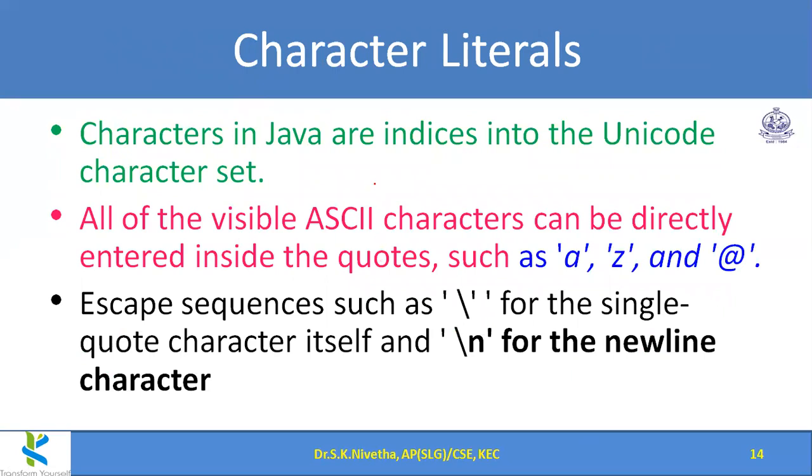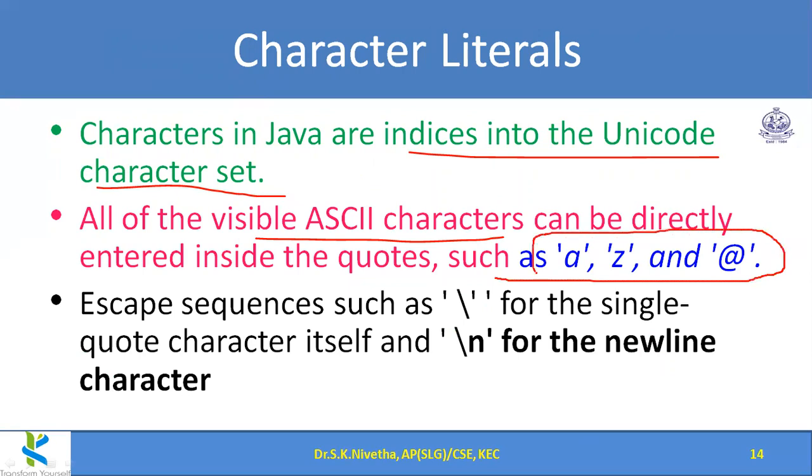And next is the character literal. As I told, this uses the 16-bit Unicode character set instead of the 8-bit ASCII code set. So up to 256, all the ASCII characters are as they are, and beyond that we have, as I told, any regional language inclusion, so many things we can use. These character constants should be given within single quotes, as some examples are mentioned here. Within single quotes A, within single quotes Z. Within single quotes any special character like plus, minus, star, slash, at symbol, dollar symbol, anything we can represent.